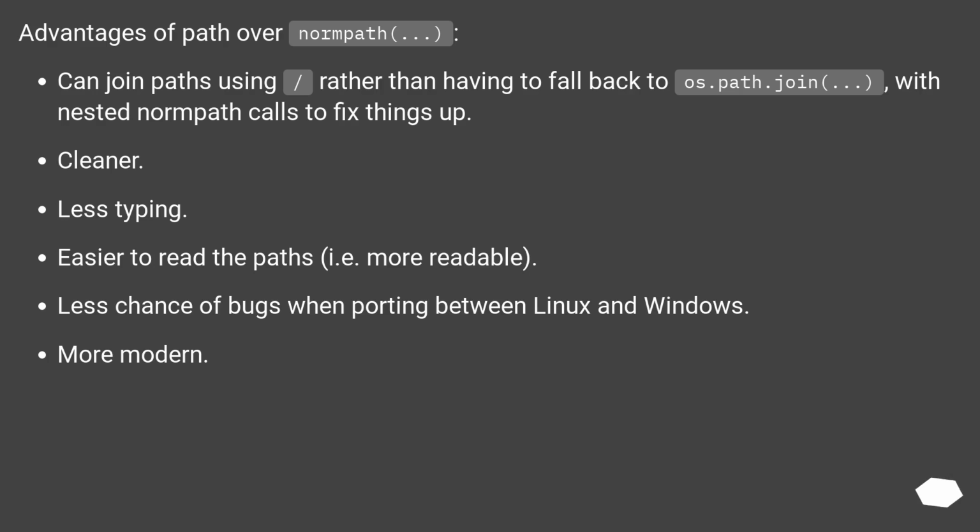Advantages of Path over normpath: can join paths using the slash operator, rather than having to fall back to os.path.join with nested normpath calls to fix things up. Cleaner. Less typing. Easier to read the paths, i.e. more readable. Less chance of bugs when porting between Linux and Windows. More modern.